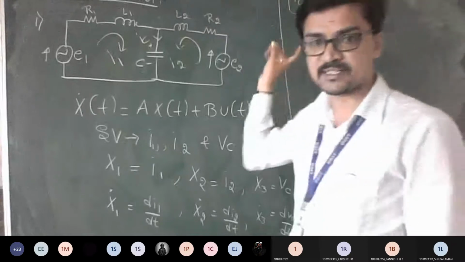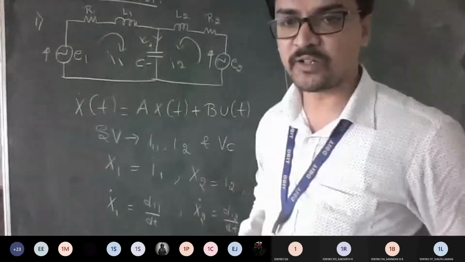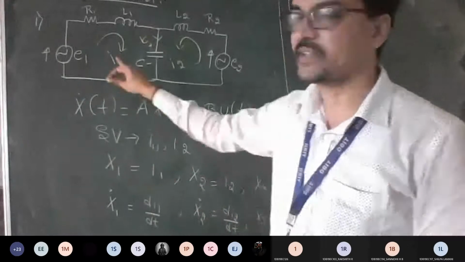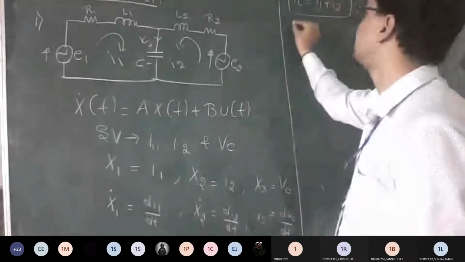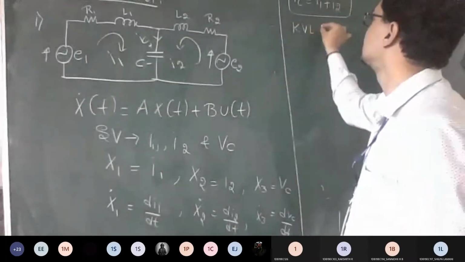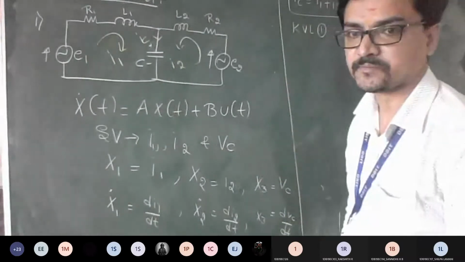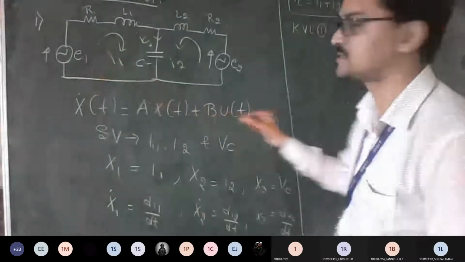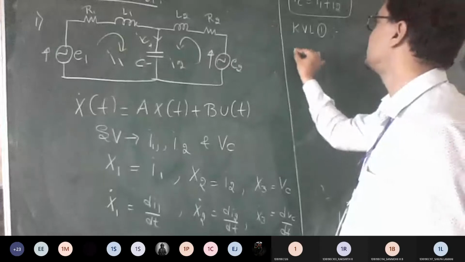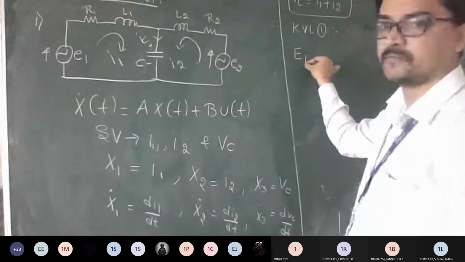As we did yesterday, the same way here also. Now let's move on by applying KVL to mesh 1. Apply KVL to mesh 1 and tell me what the equation is. Minus to plus, it's E1, correct? You can write small e1 or capital E1 according to the given question.